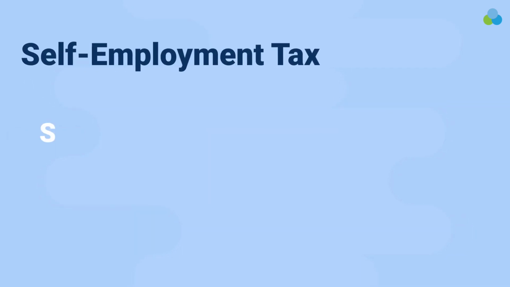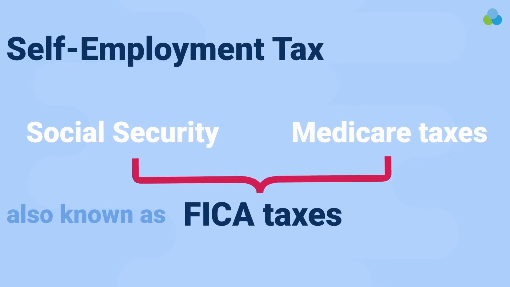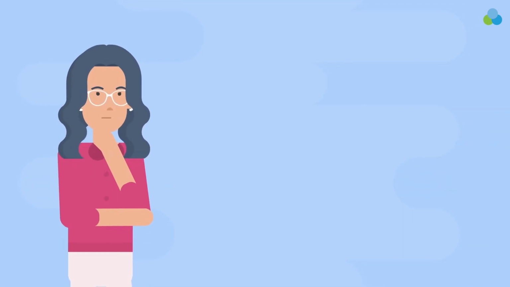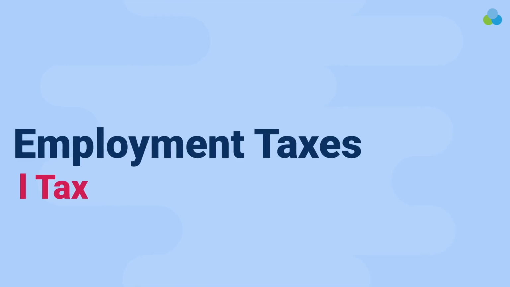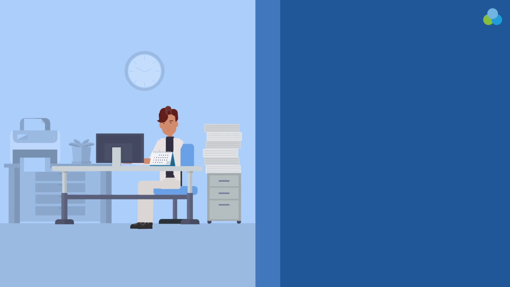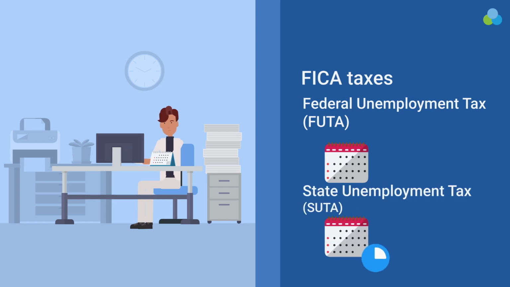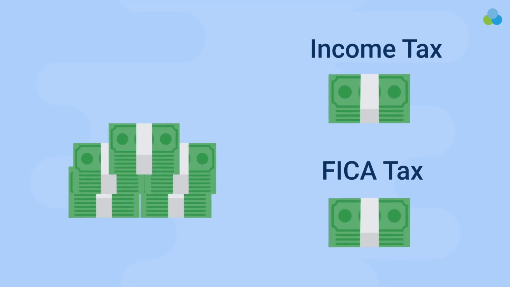Self-employment tax is comprised of Social Security and Medicare taxes, which are also known as FICA taxes. Since small business owners are often considered self-employed, you are responsible for paying both the employer and employee portions of FICA taxes. These taxes fund benefits like retirement and healthcare. Next, we have employment taxes, also known as payroll tax. If you have employees, you are responsible for paying half of their FICA taxes, federal unemployment tax, which is filed annually, and state unemployment tax, filed quarterly. You must also withhold income tax and the employee portion of FICA taxes from their wages.